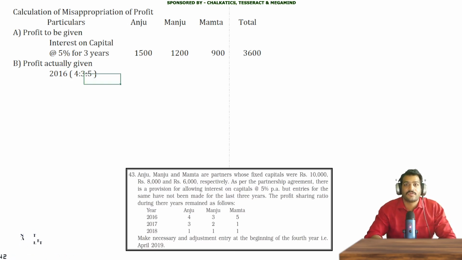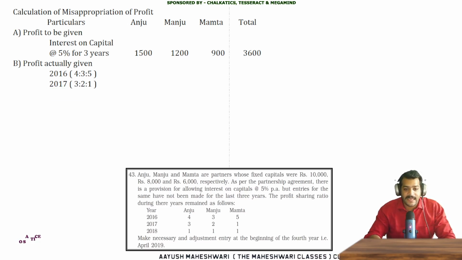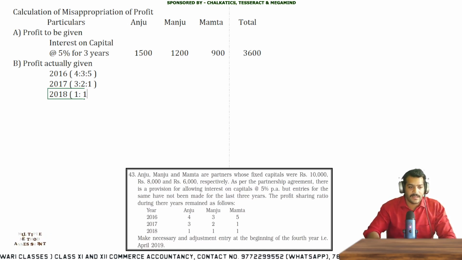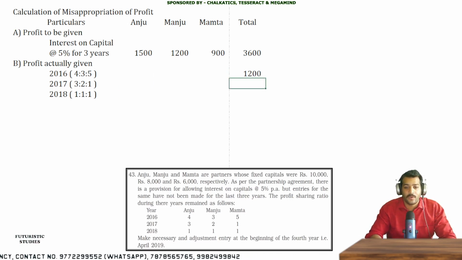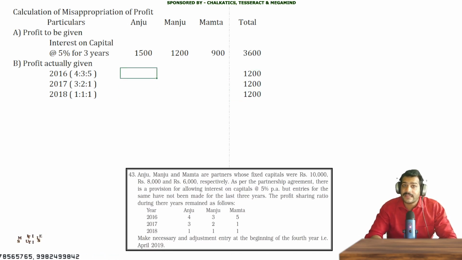4:3:5. This is the ratio which we used in 2016 to distribute the profit. In 2017, we used the ratio 3:2:1. Fine. In 2018, we used the ratio 1:1:1. So the first year's 1,200 rupees, second year's 1,200, and third year's 1,200 have been distributed in 4:3:5, 3:2:1, 1:1:1. So 1,200 divided by 4:3:5, the base becomes the total of these, 4, 3 and 5 is 12. So the base becomes 12.